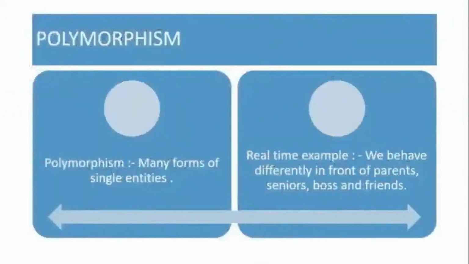Polymorphism. Many forms of a single entity. Real time example, suppose that I am a single man, Vibhuti, and I have different behavior: I behave differently in front of parents, seniors, boss, and as a friend. Clear?